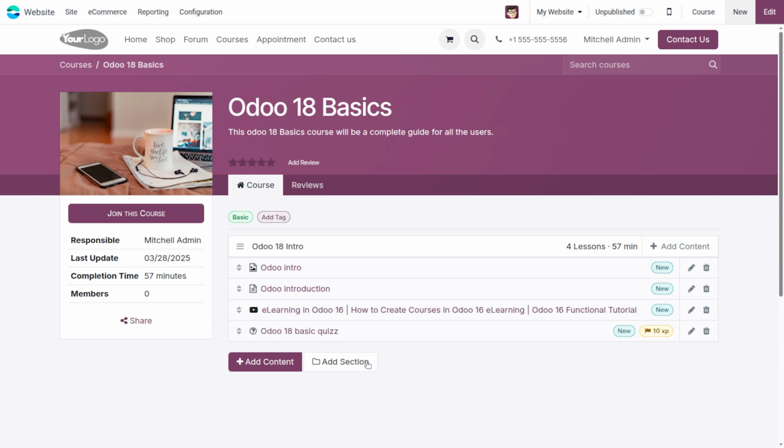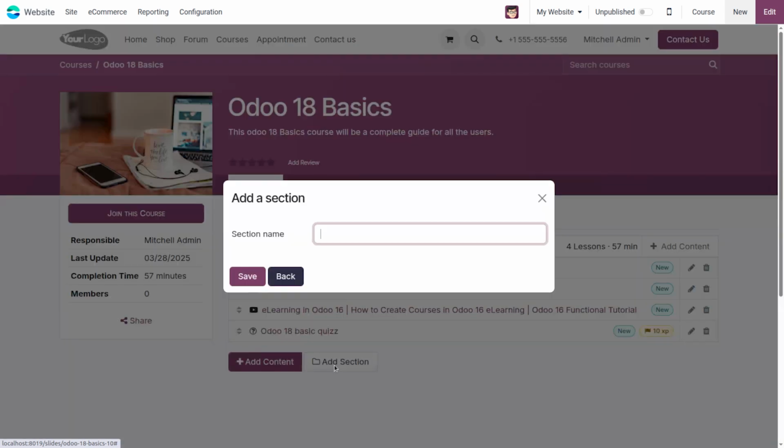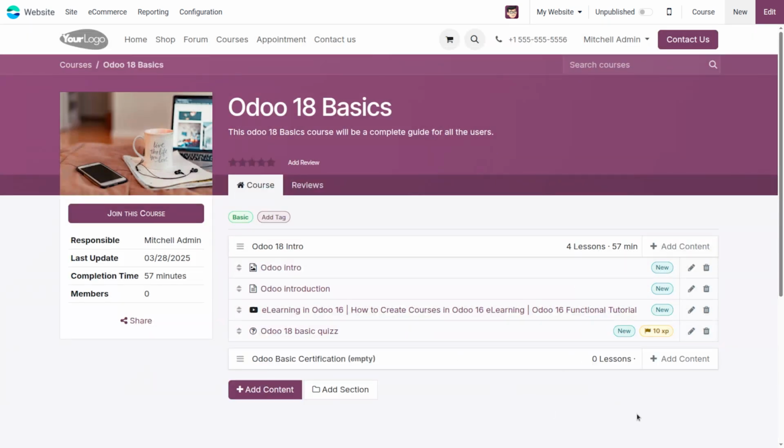Now a quiz, a video, a documentation, and an article have been added to our course. At last, we can add one more content like certification. Before that, we can add a section, Odoo basic certification. Then we can save it. Now one more section is added to this course, Odoo basic certification, and we can add content and choose the content as certification.